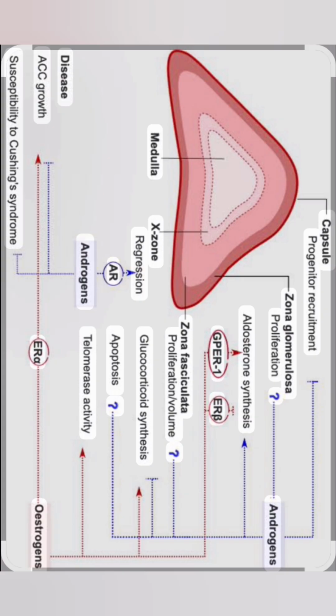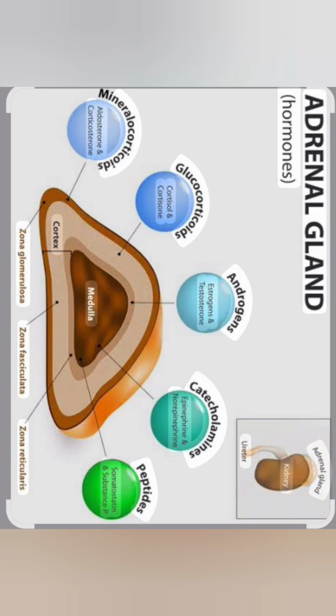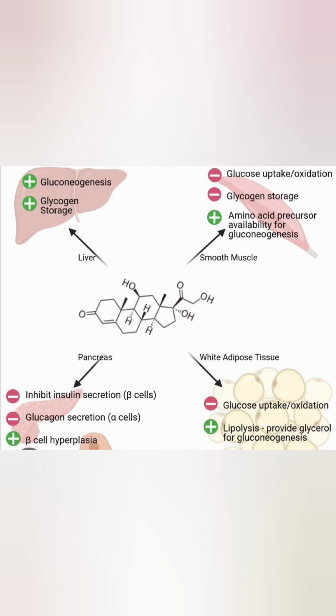Zona reticularis secretes sex corticoids, for example androgen. The function of this androgen is to control the secondary sexual characters and control hair on the body. Zona fasciculata secretes glucocorticoid. An example is cortisol. Function of glucocorticoid: it helps in gluconeogenesis, that is formation of glucose from fat, protein and lactic acid by lipolysis and proteolysis. And this leads to an increase in blood sugar level.